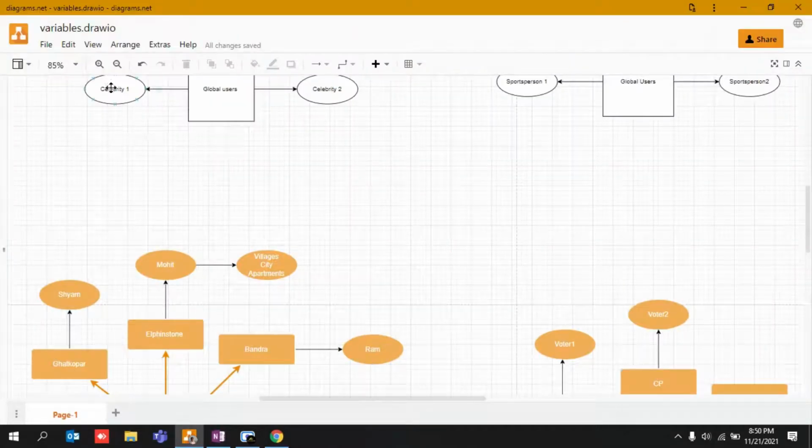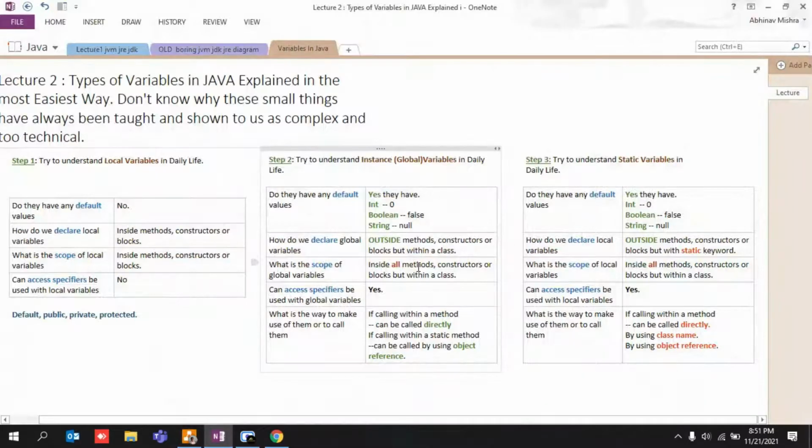If you want to call these global users, these are just global users, right? Celebrity 1, celebrity 2. If you want to call a celebrity to your house, how are you going to call them? Just think normally. Let's say you are calling Ethan Hunt, or any other very famous sports personality, and you want them to come and visit your home. How will you call them?